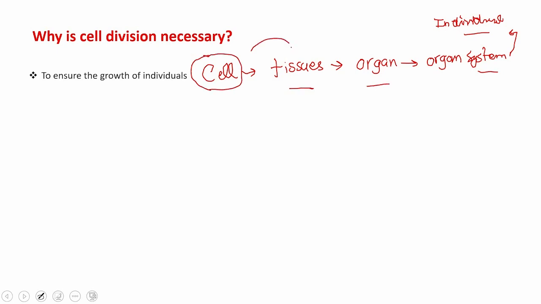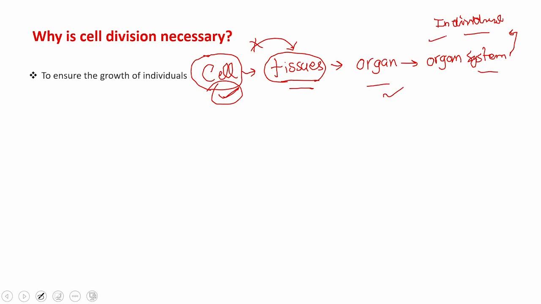Cell divides and tissues form. If the cells do not undergo division, there will be no tissue, because tissues are the combination of cells and are a larger structure than the cells. If there is only a single cell in an individual, or 2 cells, or even 10 cells, and they do not tend to undergo division, no different types of tissue will be formed, and hence no organ systems and individual will be formed as a result.